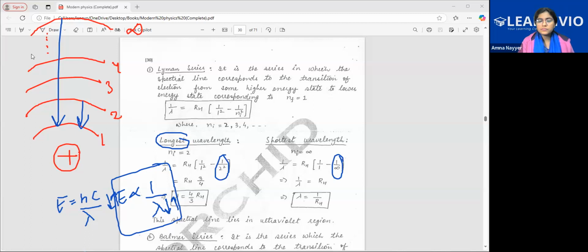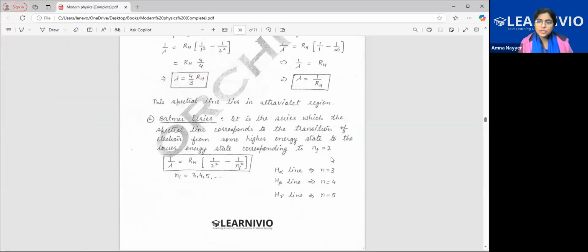Coming to the Balmer series, final energy level has to be 2. Initial can be anything starting from 3 onwards. So the formula will be like this. If you're talking about the longest wavelength, it means the shortest energy difference. So what should be n initial for the longest one?